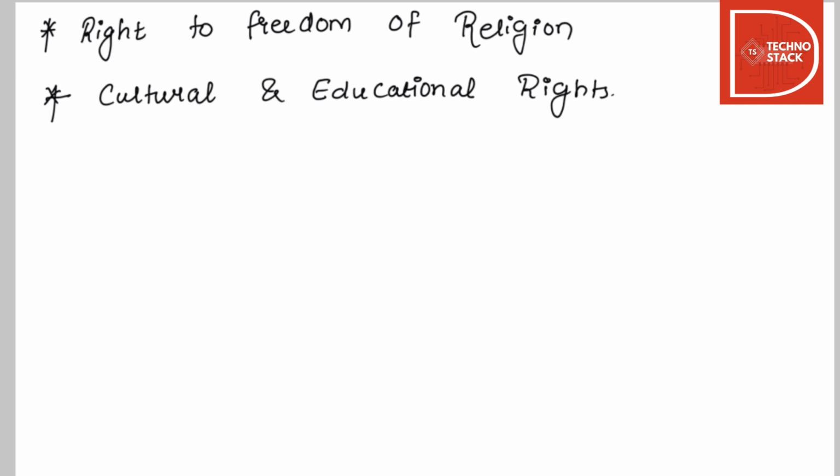Next in our list is cultural and educational rights. The cultural and educational rights include the right to education and help to conserve various heritages of minorities and protect them from discrimination. The fundamental right safeguards the minorities and prohibits discrimination against any citizen for admission into any educational institutions based on their religion, caste, race, or language, subject to reservation in the state. This fundamental right also allows minorities to set up and administer educational institutes to preserve their own heritage.